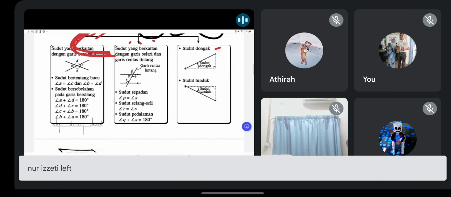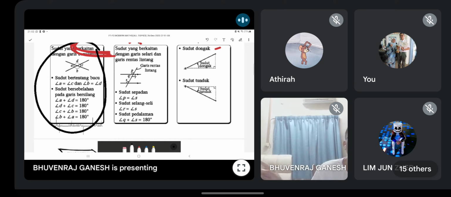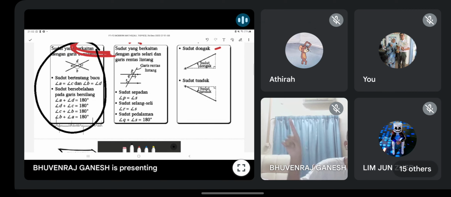Okay, and then this one, another famous one. They like to ask on this. Okay guys, A and C, if opposite angle, sudut bertentangan, nilai dia sama. It will be the same. And then opposite DB, atas bawah, sudut sama. Remember. Alright, and then the adjacent, sudut bersebelahan, the sum will be 180. Jumlah dia akan 180. AD, BC, ini semua kita panggil sudut bersebelahan, adjacent. Okay, adjacent means side by side.